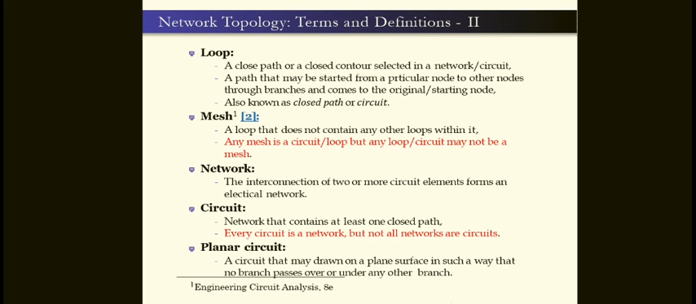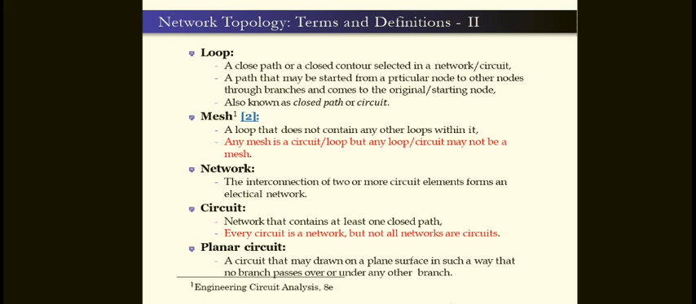Now we'll come to the network, for example. The interconnection of two or more circuit elements forms an electrical network. What is the network? The interconnection of two or more circuit elements forms an electrical network. Circuit elements generally means R, L, C. R is resistance, L is inductance, C is capacitance, and we are going to draw a network which consists of all these parameters. Therefore, a network that contains at least one closed path is called a circuit.